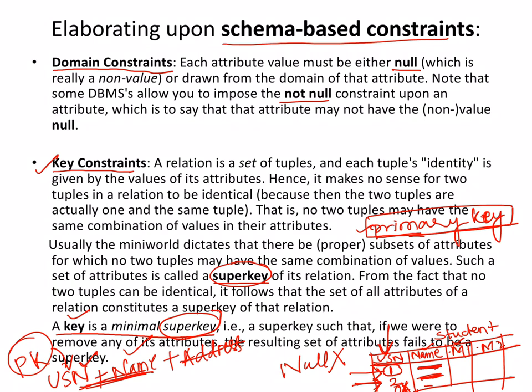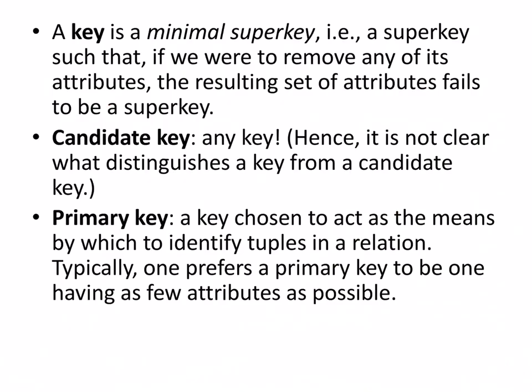Obviously the primary key. Other than that, all others might be there, might not be there, but without the primary key I cannot uniquely identify that particular tuple. So this is the restriction, and this is what is meant by the minimal super key. I have just pasted the same thing here: a key is a minimal super key if, after removing it, it fails to identify. So it has to be there minimally.